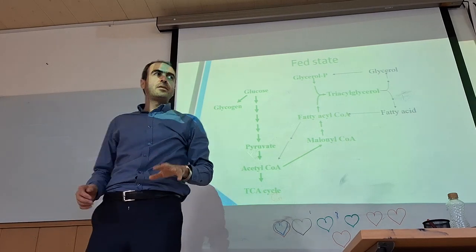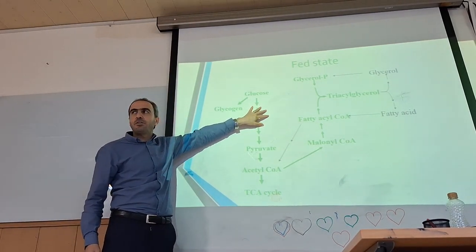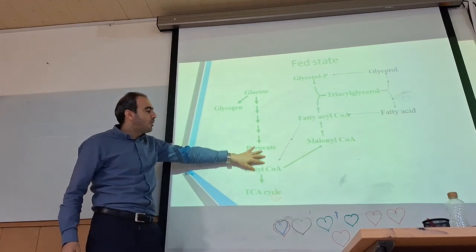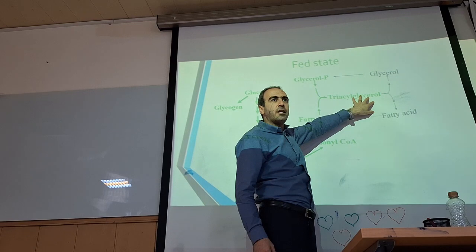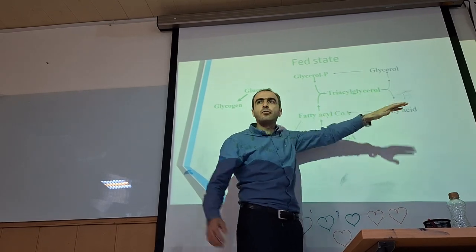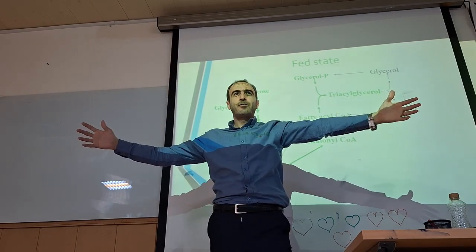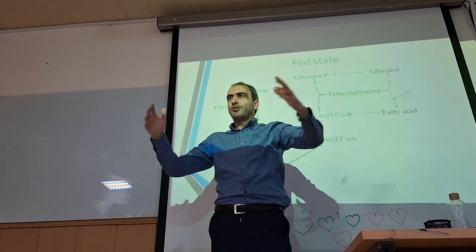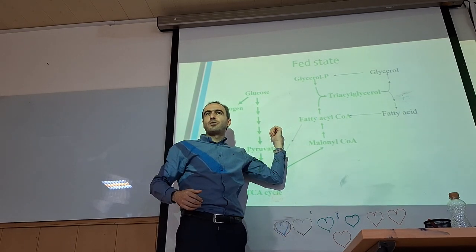So what happens when we receive too much glucose or carbohydrate? All of it is going to convert to triglyceride and be stored in adipose tissue, and you become a fatty guy, fatty man or fatty woman. So please do not eat too much carbohydrate.